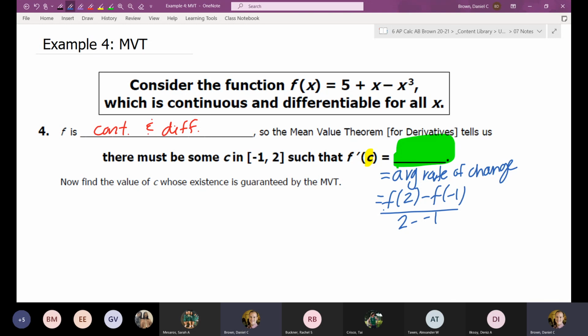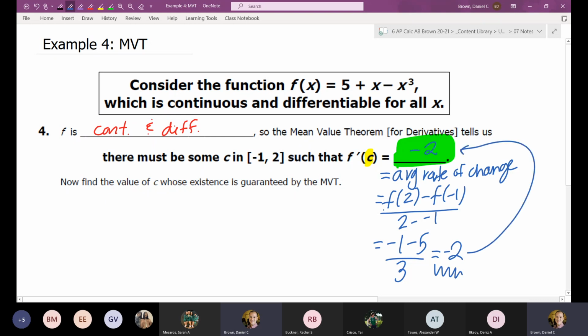So f of 2, 5 plus 2 minus 8, negative 1. Minus, that's going to be 5 minus 1 plus 1. All over 3. Negative 6 divided by 3 is negative 2. And that would be like maybe a one-step problem. They could just stop the problem there.